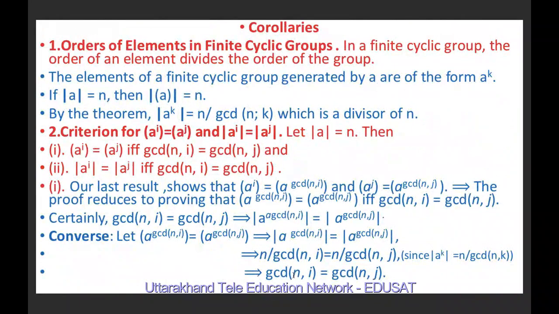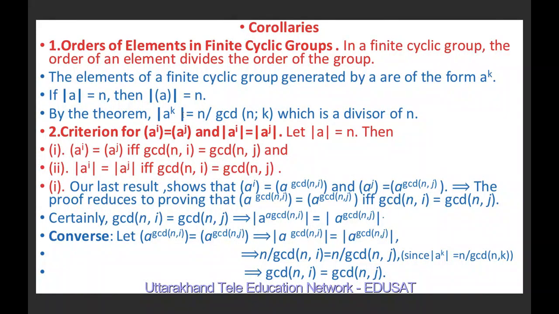Now some corollaries. First is the order of an element in a finite group. In a finite group, the order of an element divides the order of the group. The elements of the cyclic group generated by a are of the form a^k. If the order of a is n, then we know that the order of the cyclic group generated by a is also n, because we have studied in a previous result that the order of a cyclic group is nothing but the order of its generator.